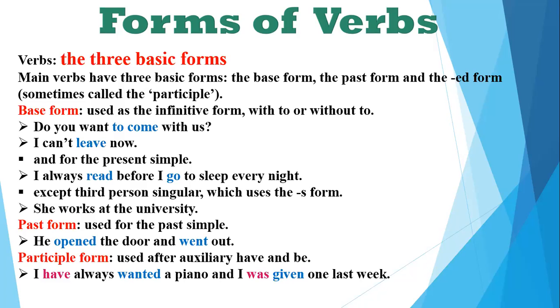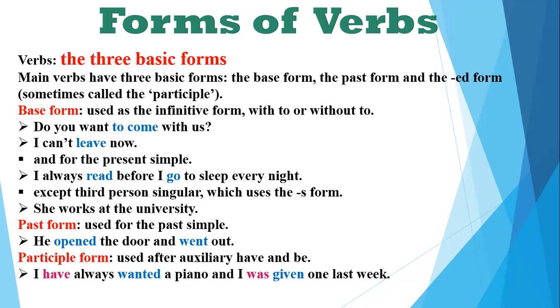So the example can be, do you want to come with us? So it can be used separately, like I can't leave now, but it can be used with to as well. So it can be used in both ways, and this is the first form of the verb. And if we are using it for the simple present tense, it will be, I always read before I go to sleep every night. So here I have two verbs in my sentence, read and go, and they both are the base forms. Okay, I hope the base form is clear.